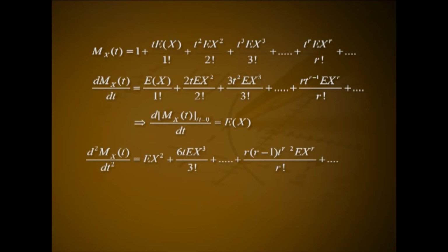d square by dt square of M_X(t) equal to expectation of X square plus 6t into expectation of X cube by 3 factorial plus etc. plus r into (r minus 1) t raised to r minus 2 expectation of X raised to r by r factorial plus etc. This implies d square by dt square of M_X(t) at t equal to 0 is equal to expectation of X square.